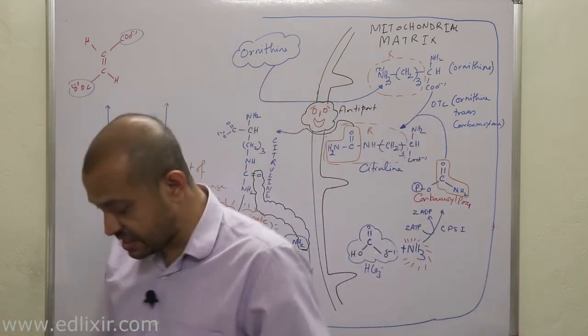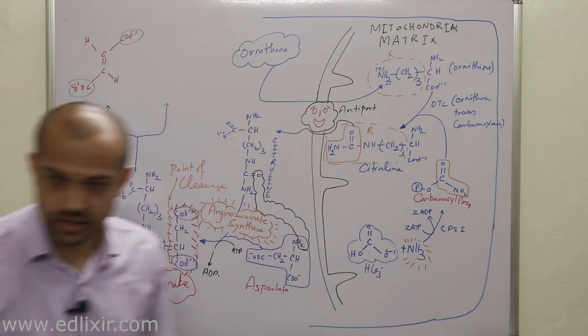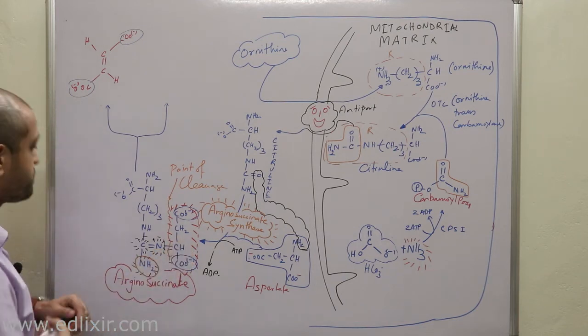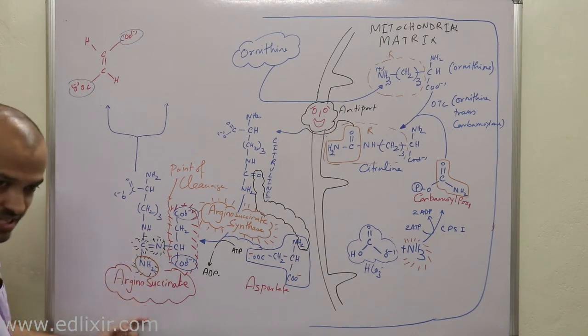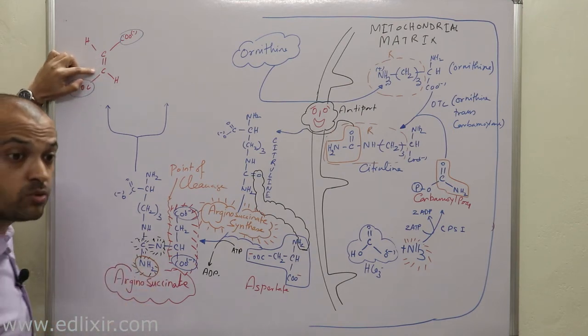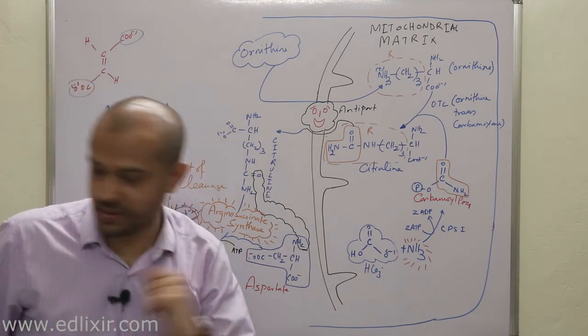That means this carbon was earlier in sp3 hybridized state. This carbon was earlier in its sp3 hybridization state, but when this carbon was cleaved from the argininosuccinate molecule, then these carbons became sp2 hybridized. This carbon became sp2 hybridized.